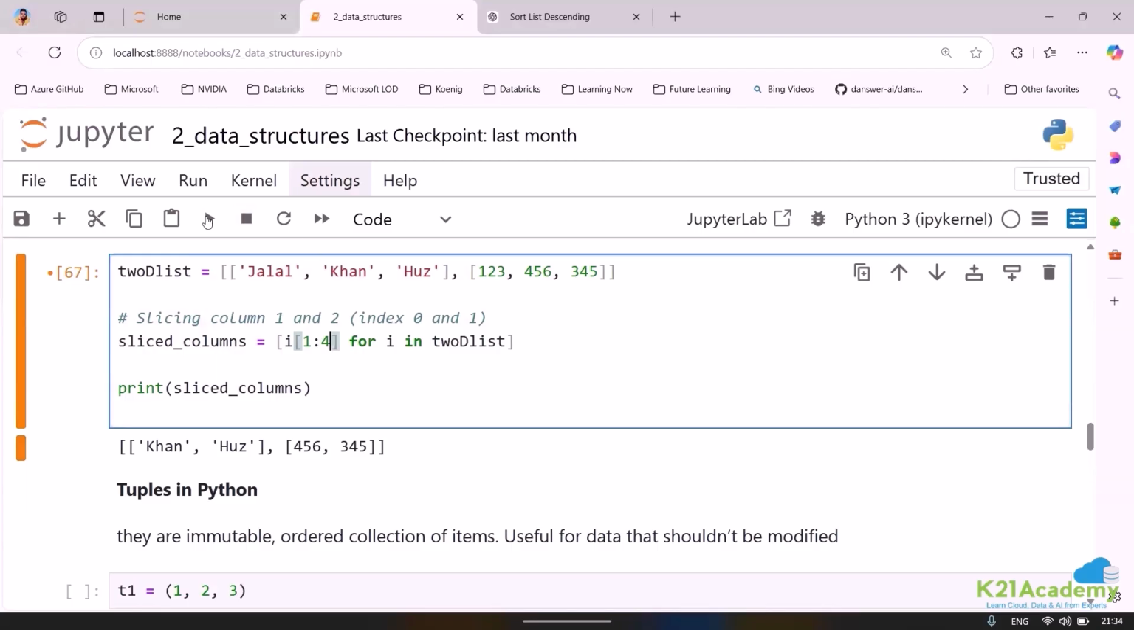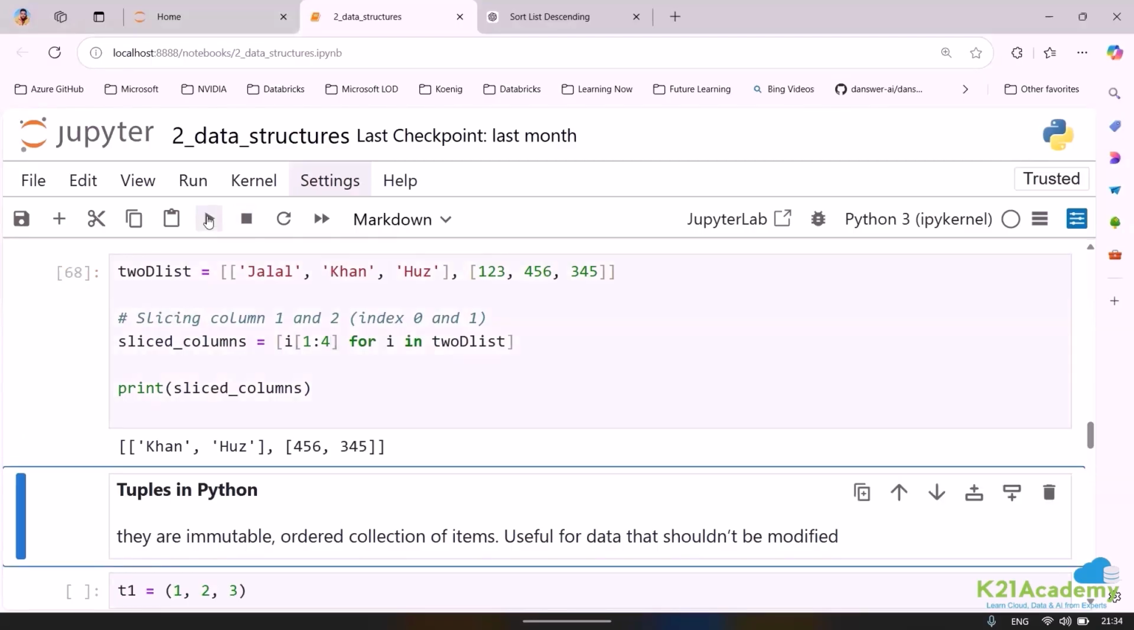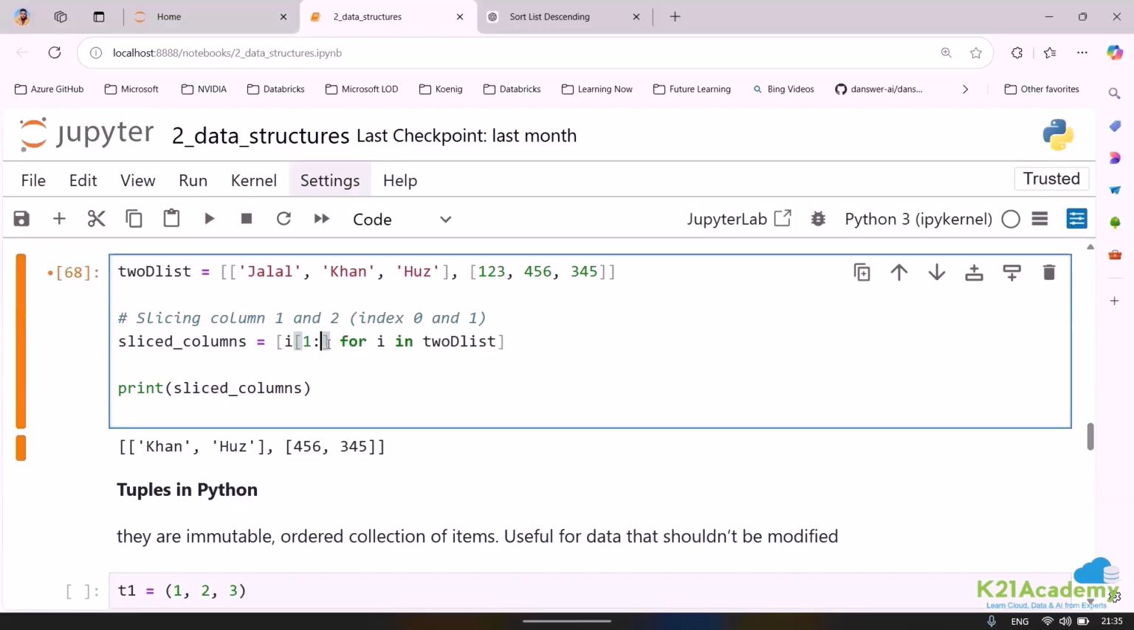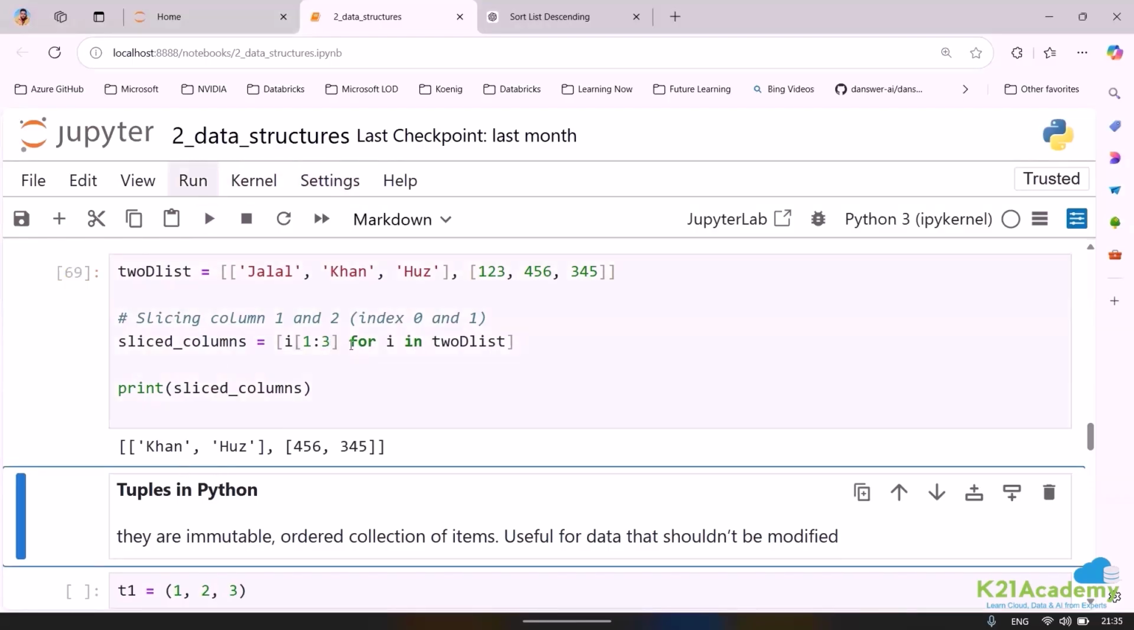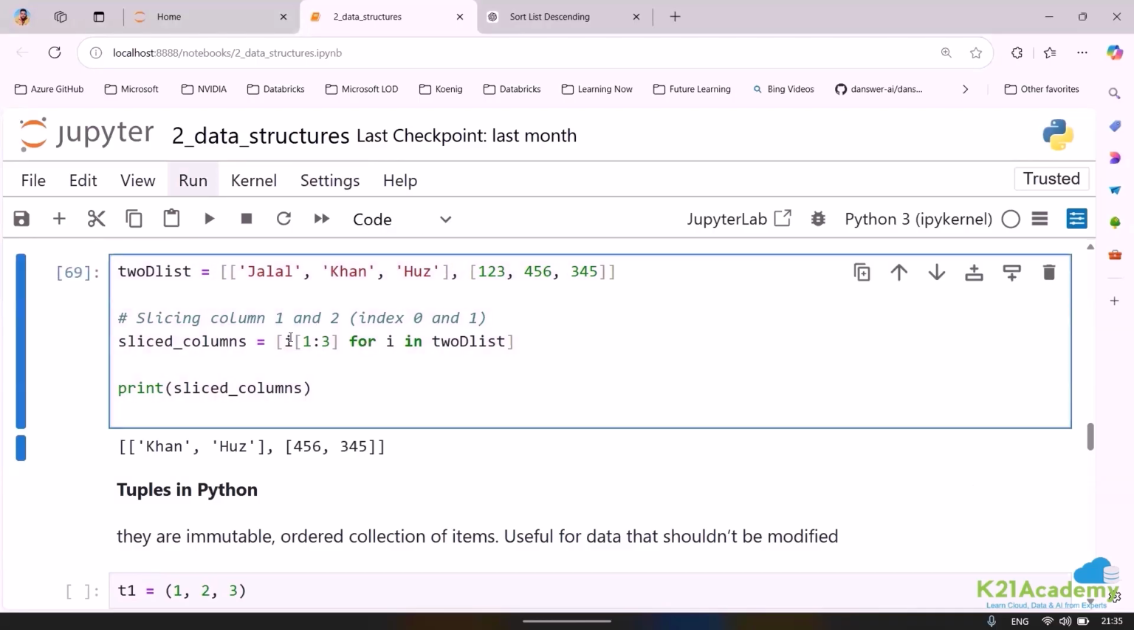Okay. Let me run this. Now, if you can see, just to keep it simple, I'll just put it 3 only. That's okay. Now here, if you can see, it is more like an iteration. i basically stands for index. I am interested to go from index number 1 to index number 3 for the indexes that are part of this list. That's it.